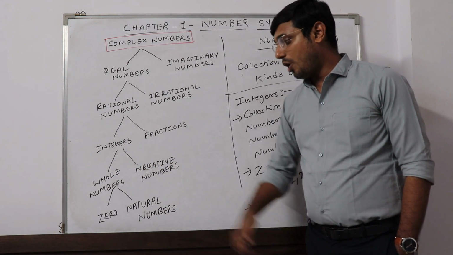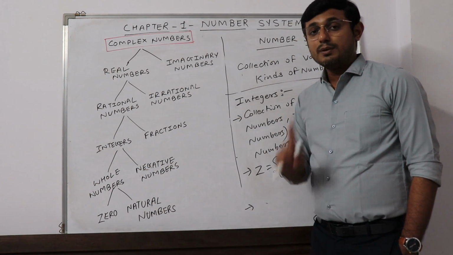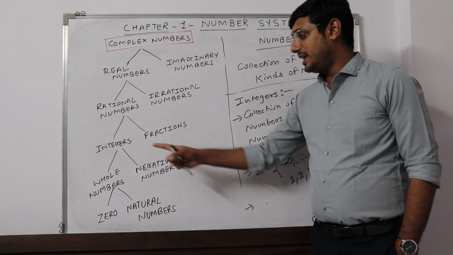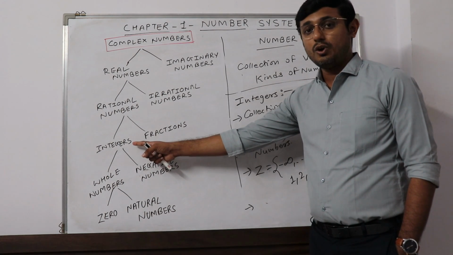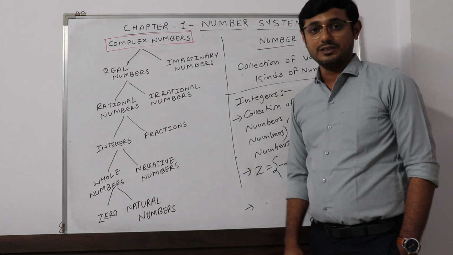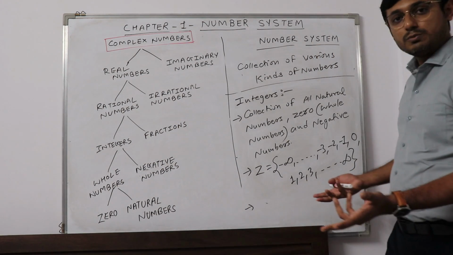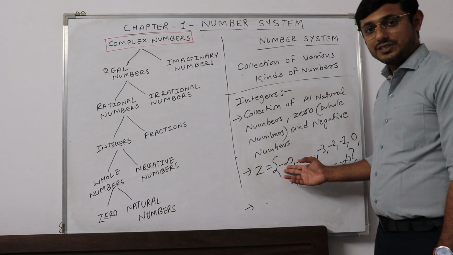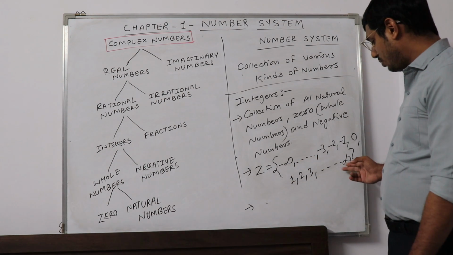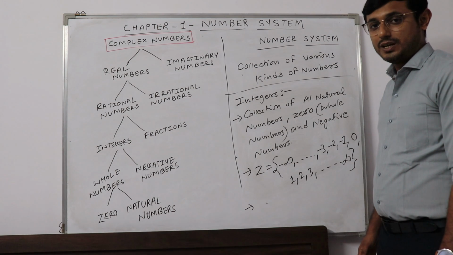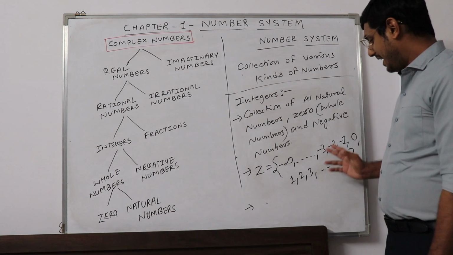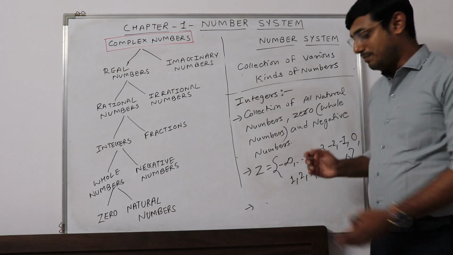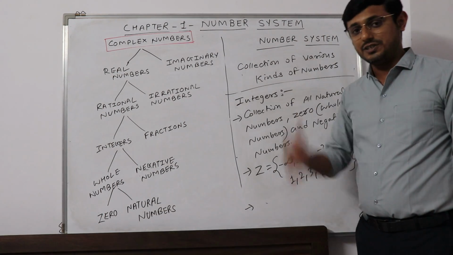The smallest member of whole numbers is 0. But you cannot tell which is the smallest or biggest member in integers. There is no smallest member. You don't know what is there at minus infinity, and you don't know what is there at plus infinity. And 0 is not the smallest number as it goes to minus infinity.